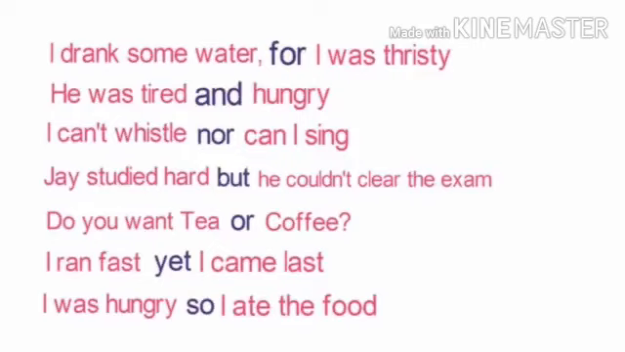See next. I can't whistle nor can I sing. Here nor is used to convey that I don't know how to whistle or how to sing. See next conjunction. Jay studied hard but he couldn't clear the exam. Here but is telling that Jay studied hard but couldn't successfully clear the exam. Let's see the next example. Do you want tea or coffee? Here or is used to offer two choices. Either you have the choice of drinking tea or you have the choice of drinking coffee.